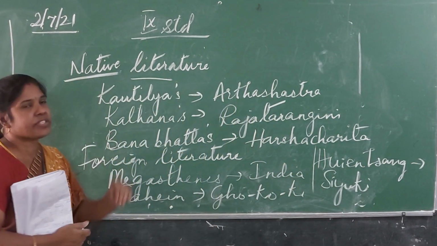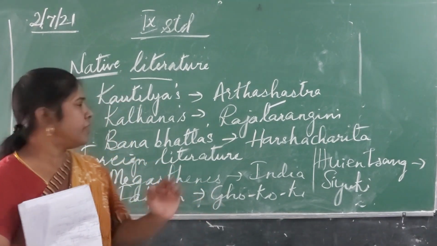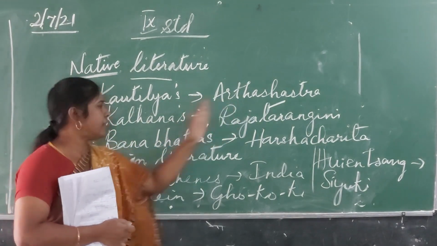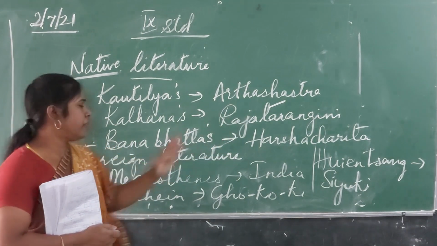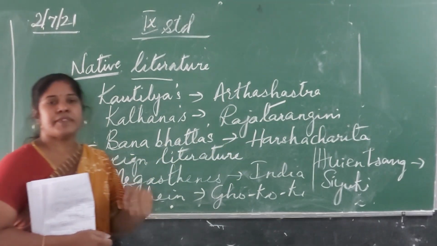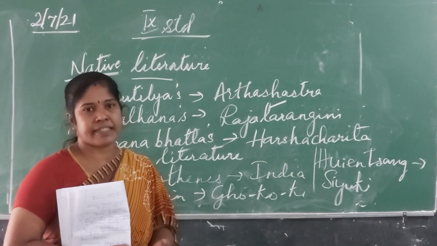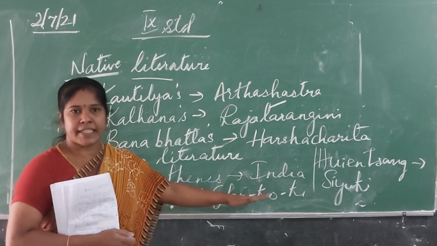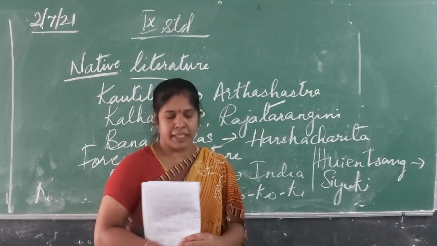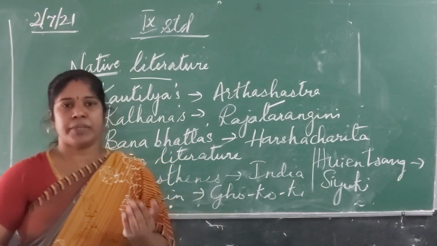So what is native literature? The literature which is written by Indians is called native literature. Examples are Kautilya's Arthashastra, Kalhana's Rajatarangani, Banabhatta's Harshacharita. Foreign literature is written by foreigners, for example Megasthenes wrote Indica, Fa-Hien wrote Fo-kuo-ki, and Yuan Chwang wrote Si-yu-ki. I hope you have understood about sources. Next I am going to teach you about Earth.